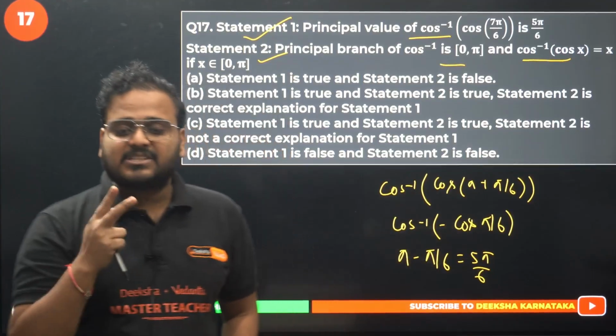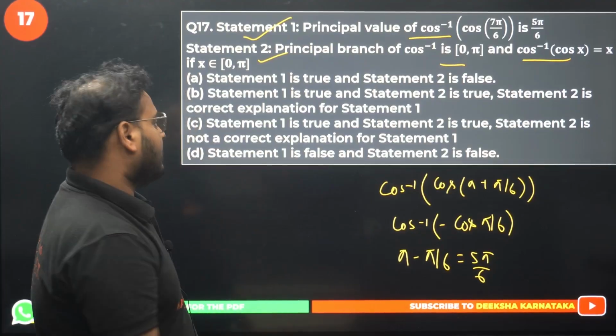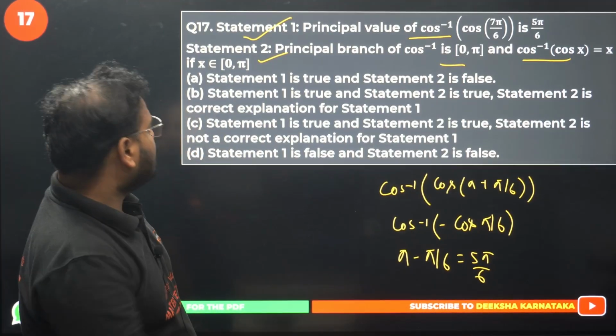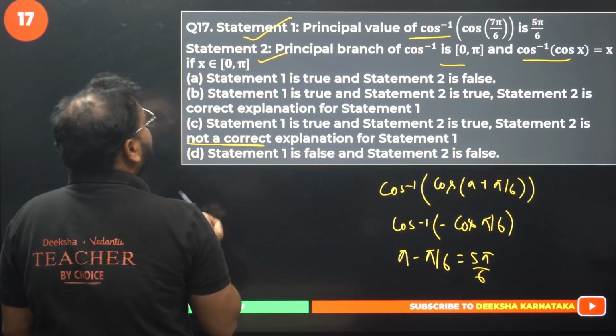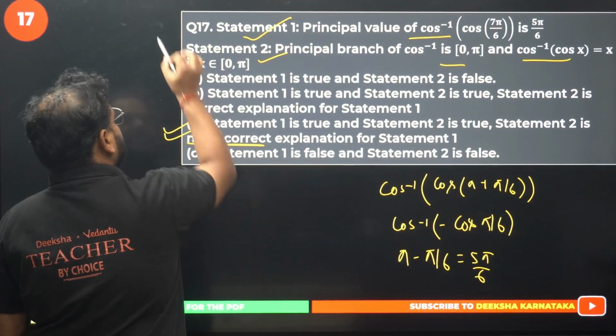Hence, both of the statements are correct, but statement 2 does not explain statement 1 correctly. So 1 is true, 2 is true, but 2 is not the correct explanation for statement 1. Your right choice is option C.